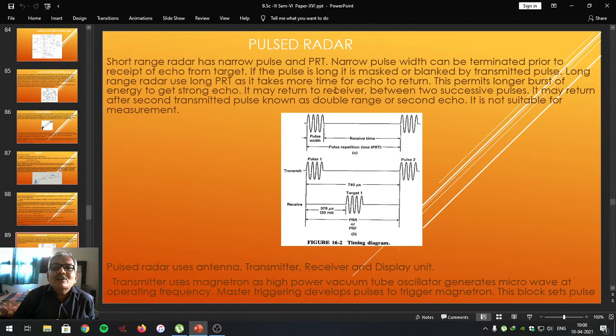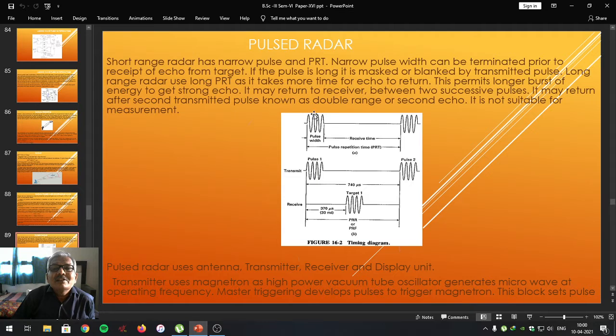The echo may return to the receiver between two successive pulses, or it may return after the second transmitted pulse. If so, it is known as double range or second echo. Double range or second echo pulse is not suitable for the measurement of range.